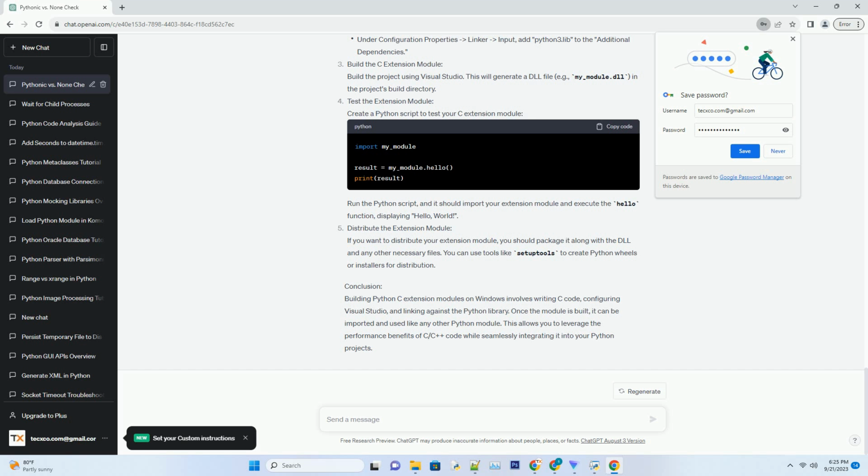Conclusion. Building Python C extension modules on Windows involves writing C code, configuring Visual Studio, and linking against the Python library. Once the module is built, it can be imported and used like any other Python module. This allows you to leverage the performance benefits of C/C++ code while seamlessly integrating it into your Python projects.